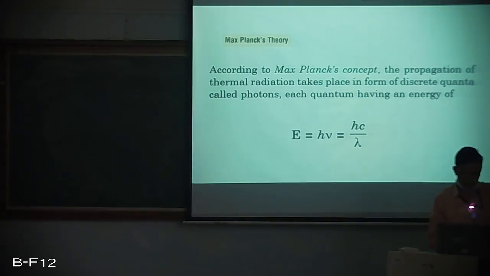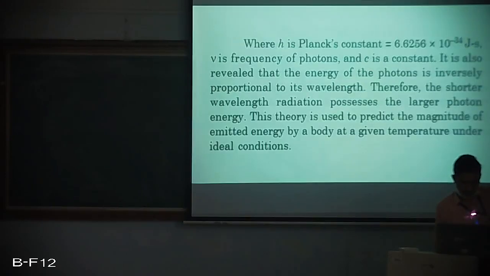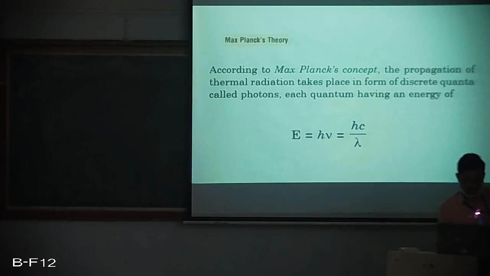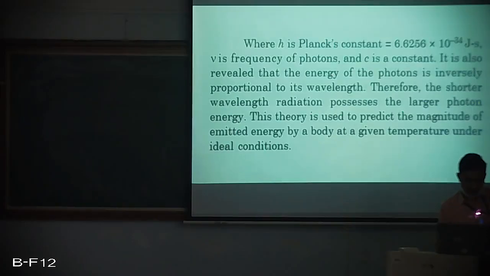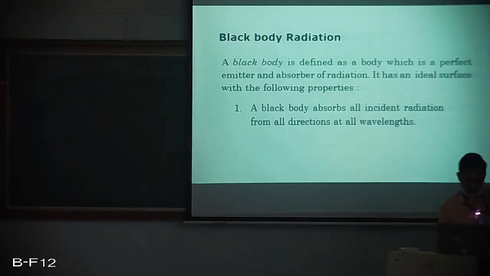So lesser the value of lambda, higher would be the value of E, and vice versa. So this relation wherein the energy of the photons is inversely proportional to wavelength was given by Max Planck. So these are the two theories on which the radiation concept is based.